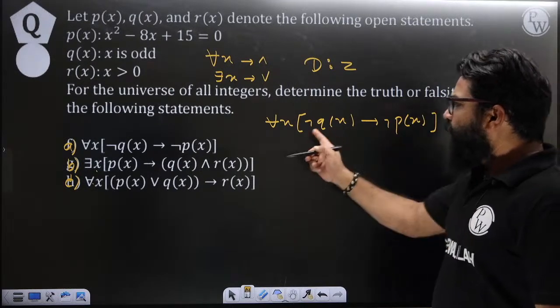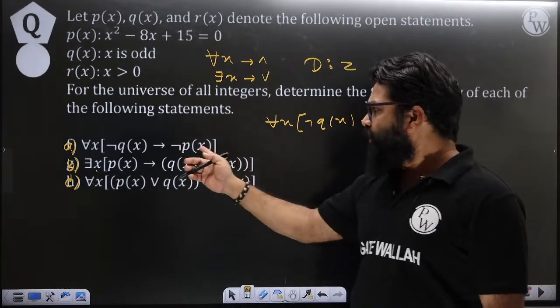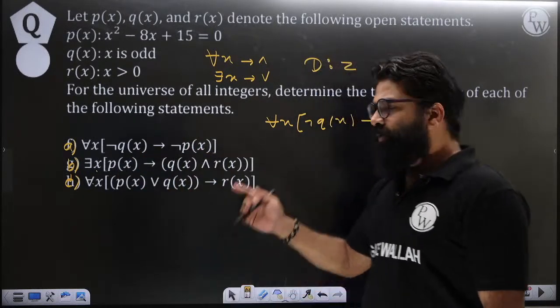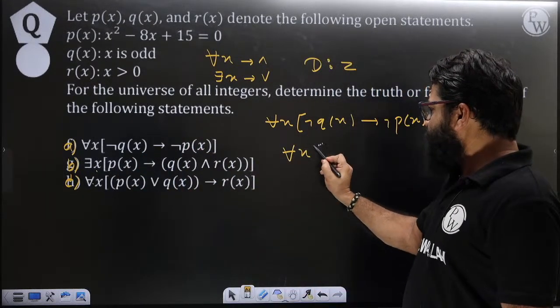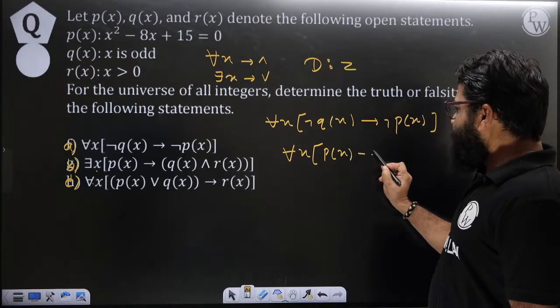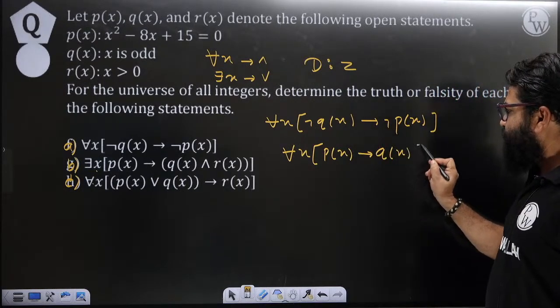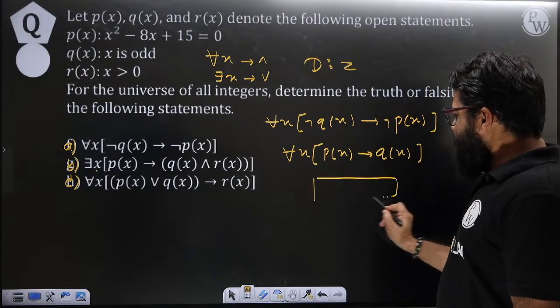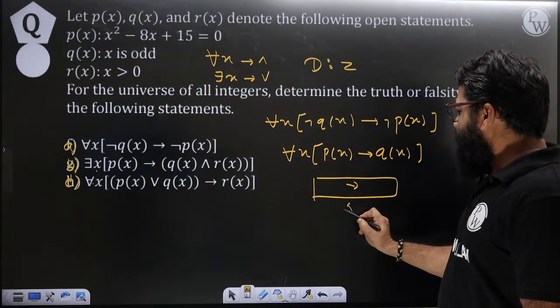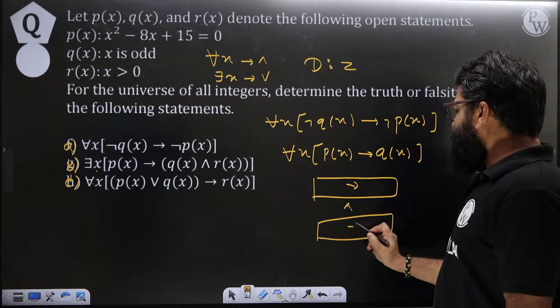Okay, now one thing that you can do is take a contrapositive of this. When you take the contrapositive, what do you get? You will get not p of x implying not q of x. Now here you will get a box diagram like this. So this one will become an implication, and then here you will have this implication.